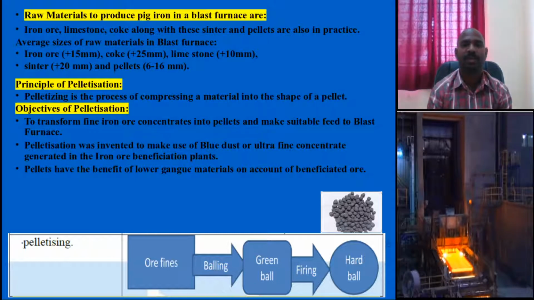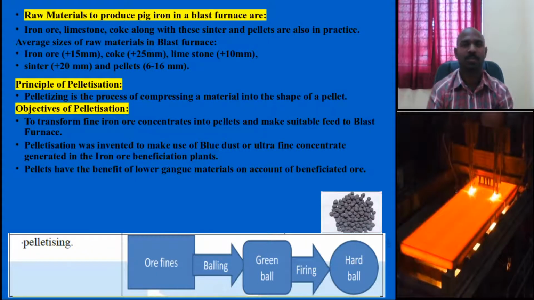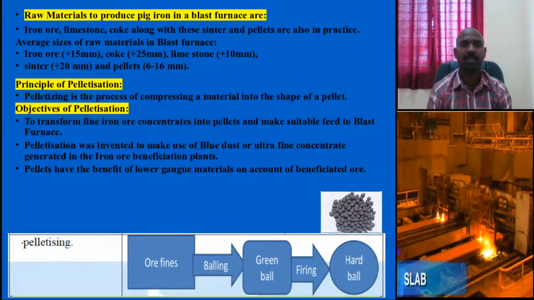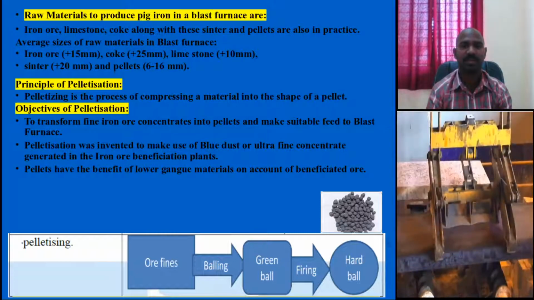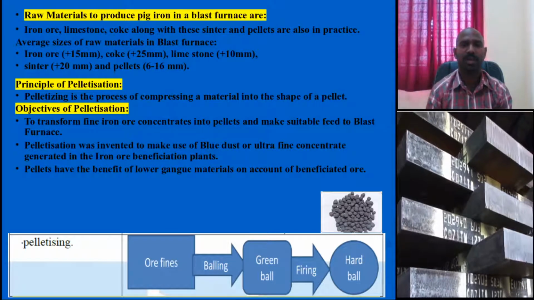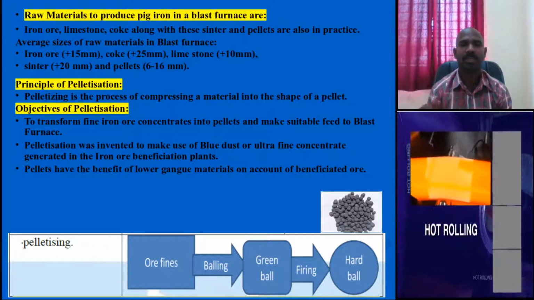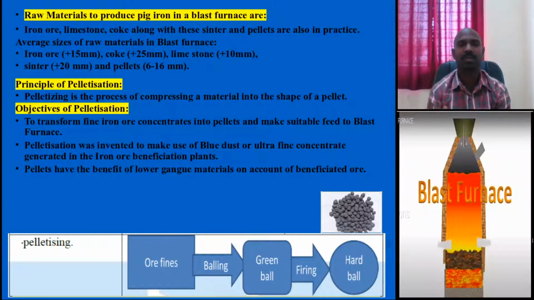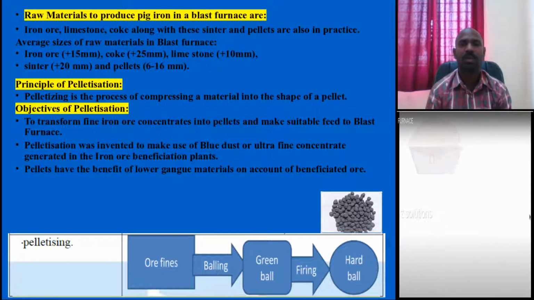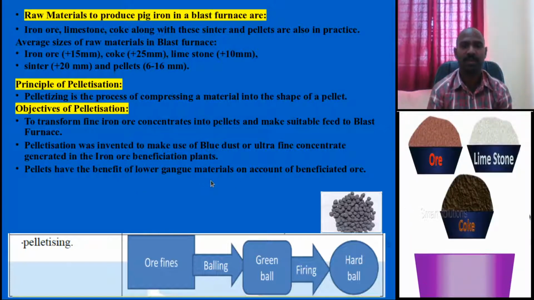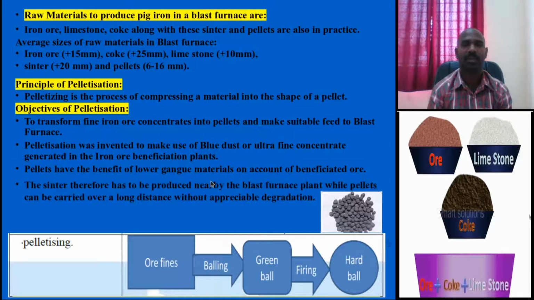In the Indian scenario, if you look at the iron ore mines, there is a large content of fine iron ore waste, and if you make use of it when making the pellet, the gangue material is reduced. It means lower gangue material. When you compare with iron ore, pellets will have lower gangue material. That is one more point.